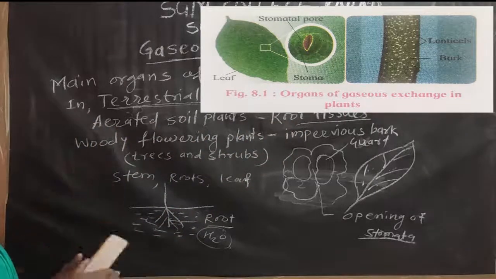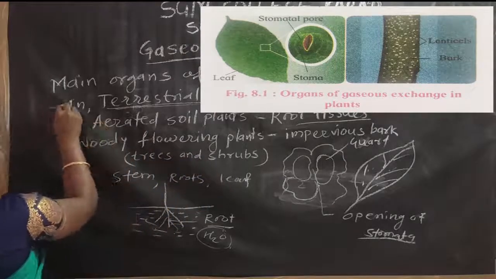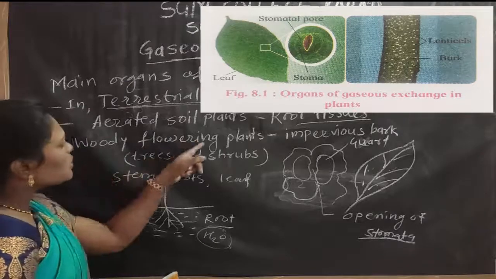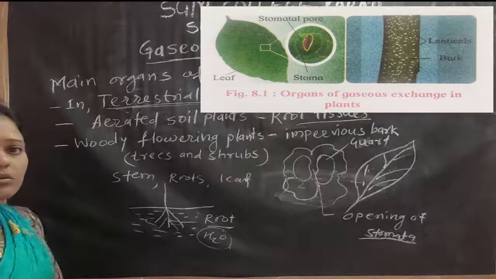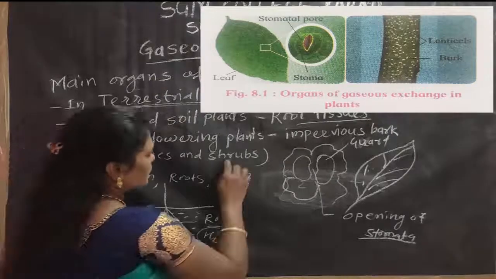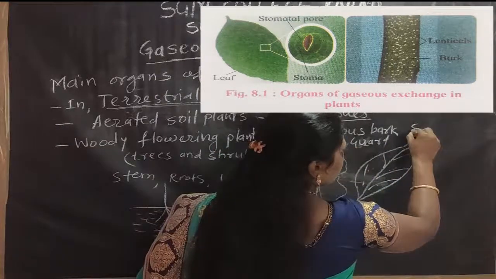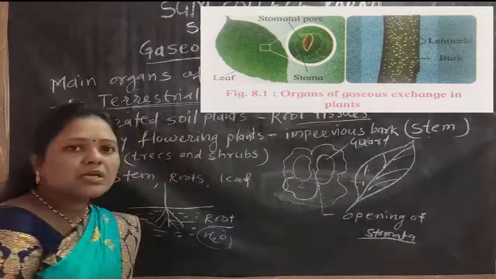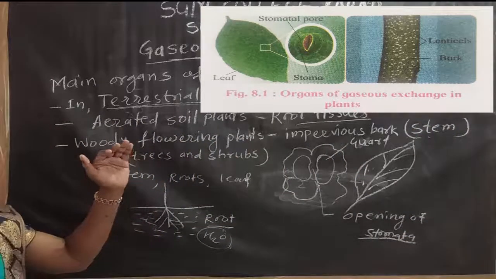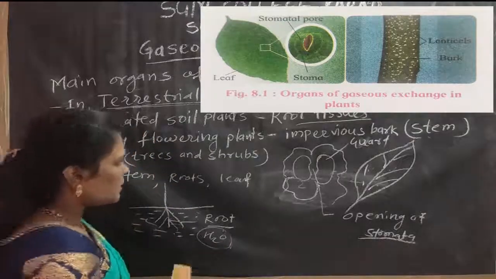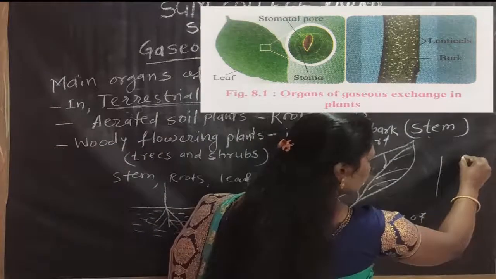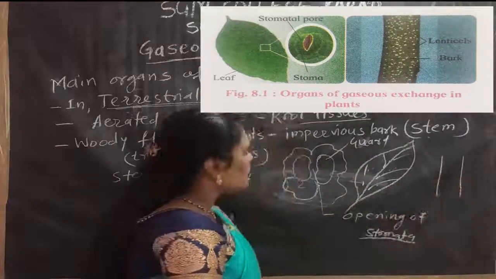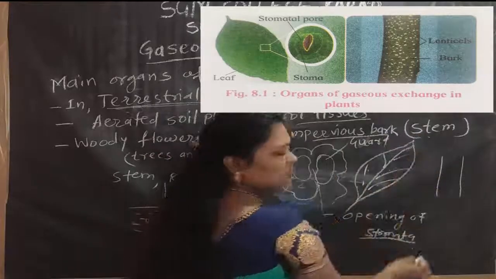Then now the next part is woody flowering plants. So this is the first part, second and third. In woody flowering plants, a particular plant part is present, that is the stem. See here, this is the stem part. On the upper surface of the stem, there is an impervious bark present.